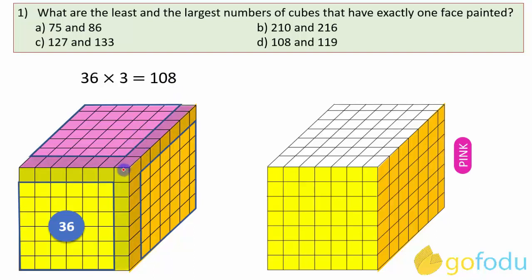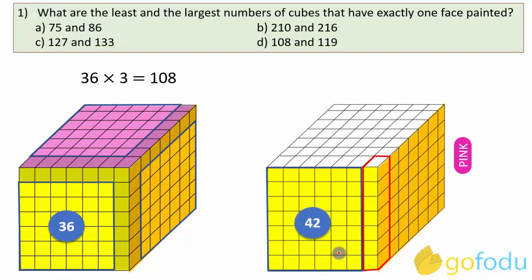These cubes have 2 or 3 faces painted, as you can see. These are ignored in the calculation. Let's look at the other combination. Yellow and orange faces are adjacent and pink is behind yellow. Total number of cubes with one face painted with yellow will be these. This column we will not count, as all the cubes here have two faces painted. So one face painted cubes in this face are 6 cubes in one row and 7 such rows. 6 into 7, that is 42 cubes.